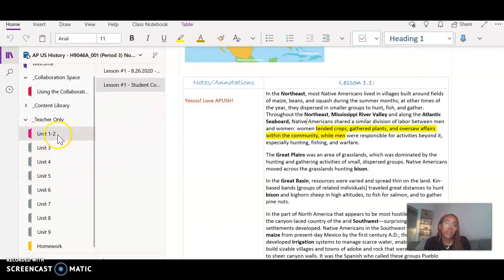But yeah, your folders will look slightly different from mine. This is my teacher folder. Once you guys populate into my OneNote classroom, I'll be able to distribute all of the assignments to you.